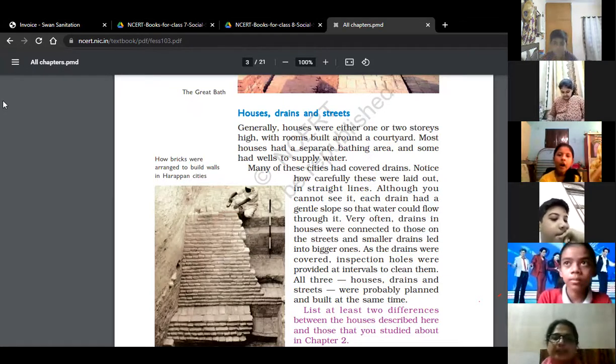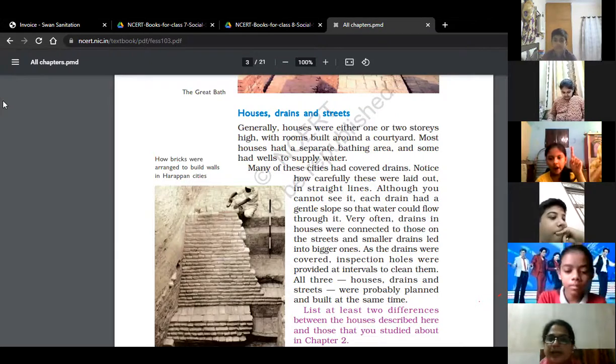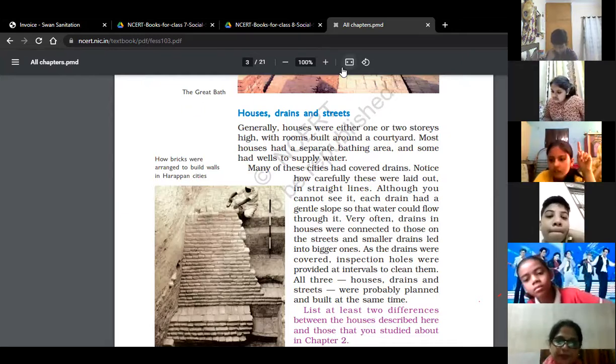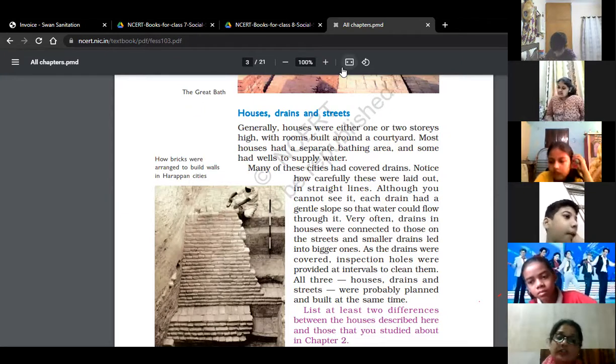Okay, and look at the left side of your page, the white things like sugar balls there. These are not sugar balls, these are weights.